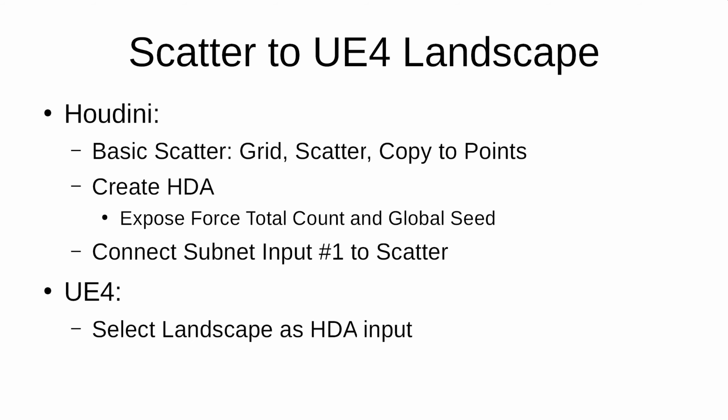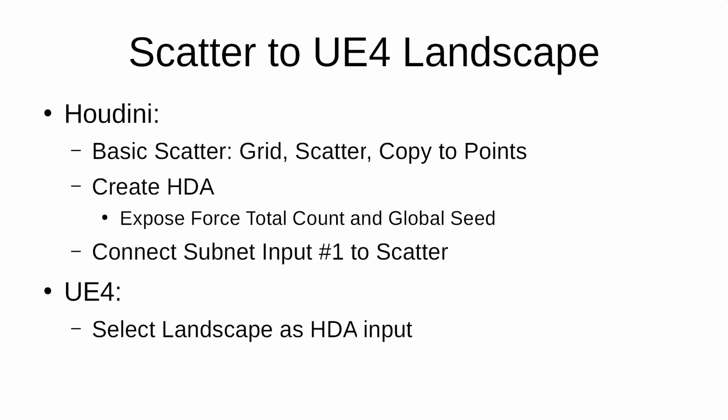So the first thing we're going to do is scatter to an Unreal Engine 4 landscape. And we're going to start in Houdini, do a basic scatter using a grid, scatter node, copy to points node. Then we're going to turn that into a Houdini digital asset. And we're going to expose two parameters on the Houdini digital asset, force total count and global seed.